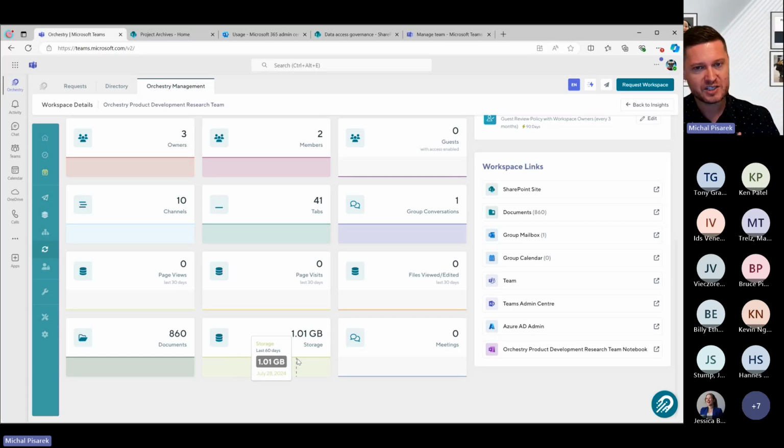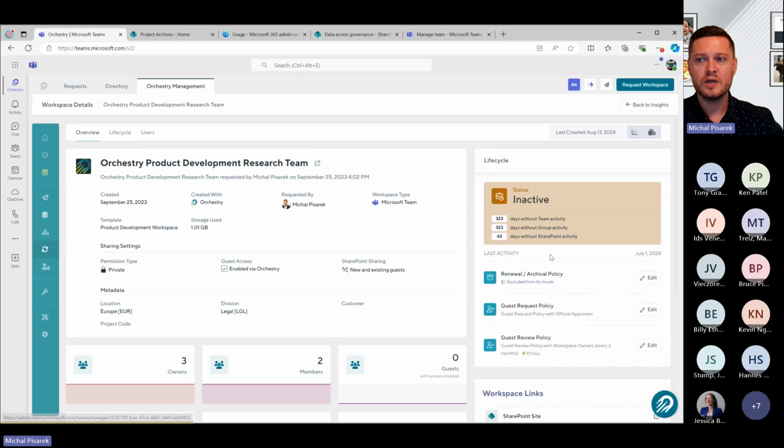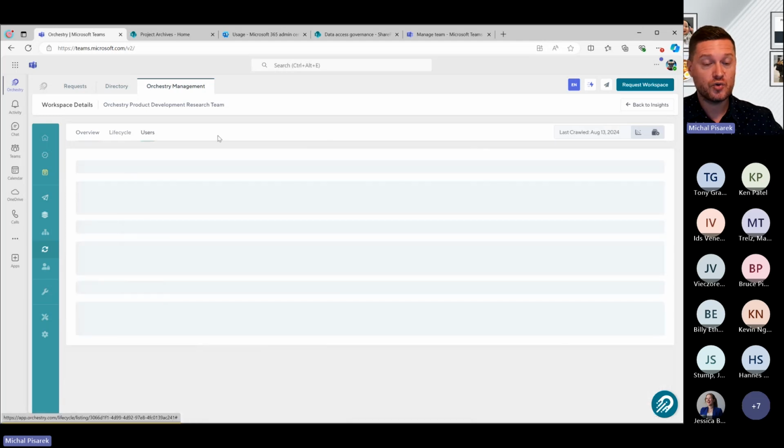It gives you some of that historical information, which again, you can't get out of the box with M365 unless you're going to run a script every single night and store that information in a database. We're going to do that for you. On the right-hand side, we'll also show you all of the content within that workspace, the SharePoint sites, how many document libraries, how many group mailbox items they have. If they have any planner plans or OneNote notebooks, we'll show you them as well. And the other thing we're also going to show is all of the users.